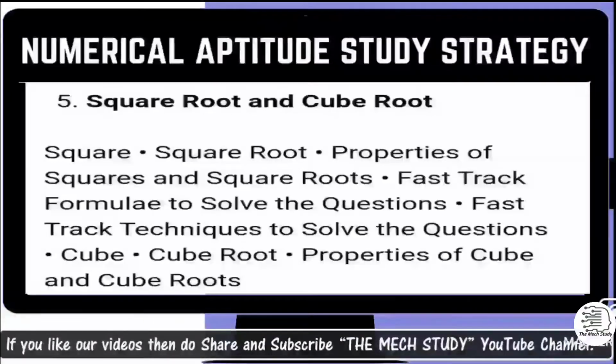The important topics were square root, properties of a square and a square root, the fast track formula to solve those particular questions, and the strategy to attempt a particular question, which you need to understand. If you do not have any idea, do mention it. I'll try to make short videos or make available some documents which I have right now. So if you have any type of doubt, do mention it.